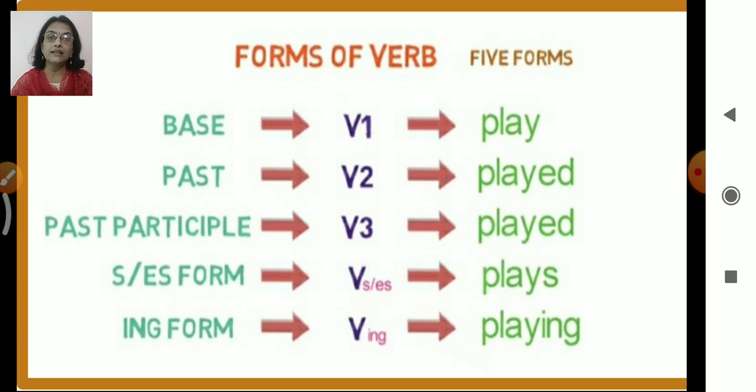Then the S or ES form, that means we add S or ES to the verb, plays, right? Then the ING form, that is V-ING, playing. So we add ING to the base form, that is the verb, right?